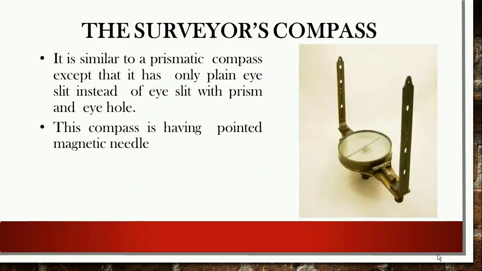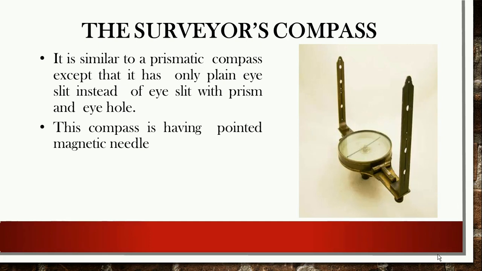Next, another type of compass is the surveyor compass. It is similar to the prismatic compass except that it has only a plain eye slit instead of an eye slit with prism. So there is no prism in the surveyor compass.